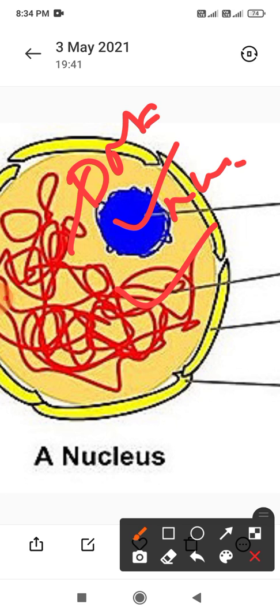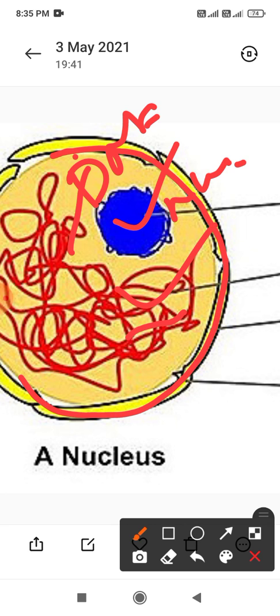The membrane that encloses the nucleus and separates it from the contents of the cytoplasm is known as the nuclear membrane. Just as the cell wall surrounds the cell, the nuclear membrane surrounds the nucleus.